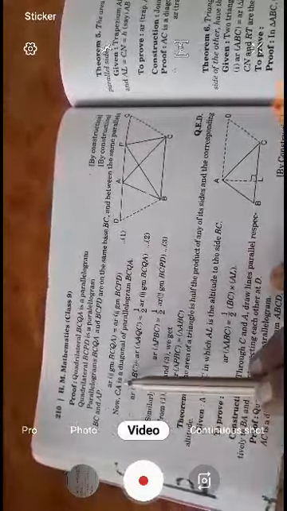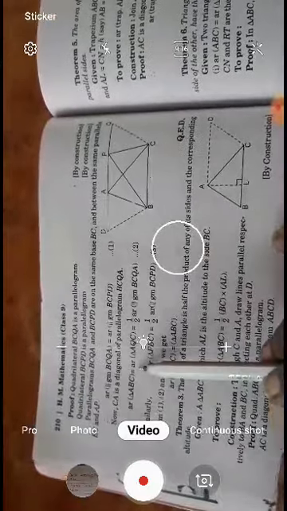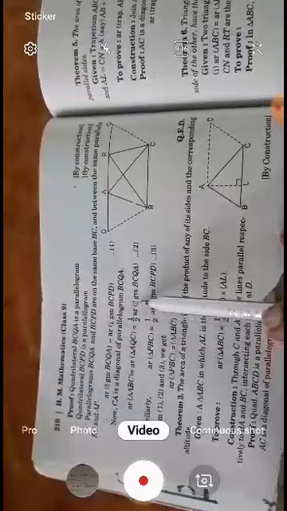Then CA is the diagonal of parallelogram BCQA. So area of ABC is equal to half of area of parallelogram BCQA.